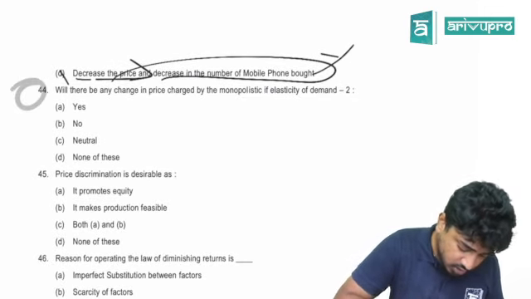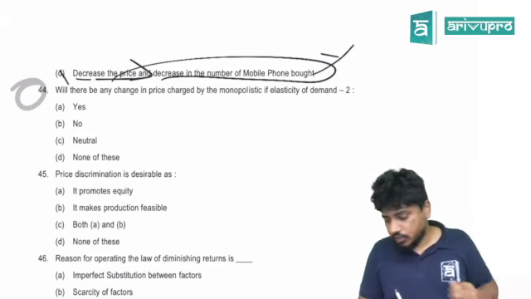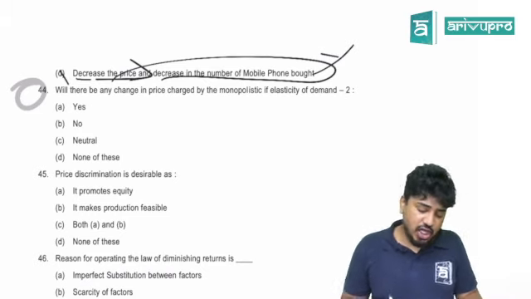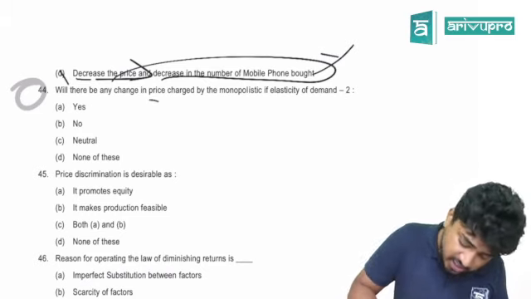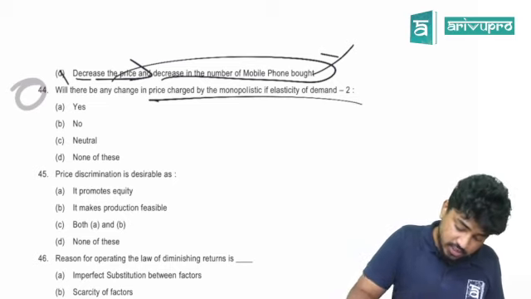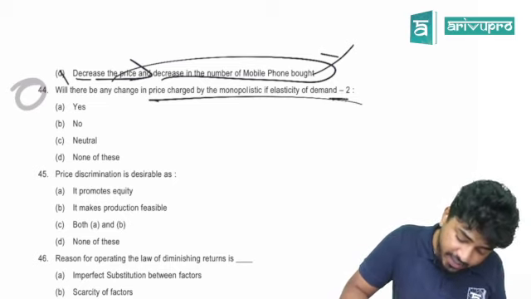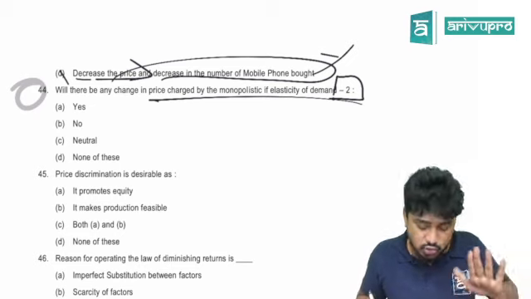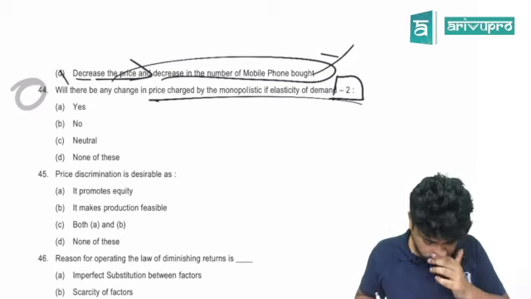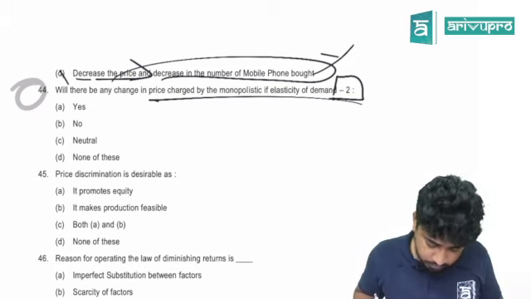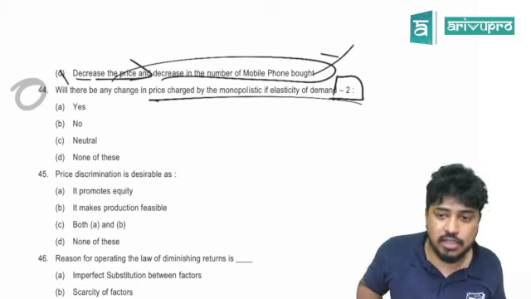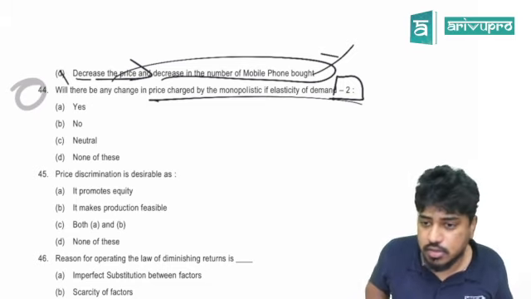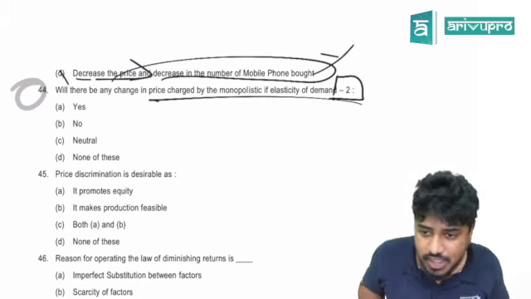44. Will there be any change in price charged by a monopolist if the elasticity is -2? What does -2 mean? Sir, elasticity of demand, I told you, will always be positive.